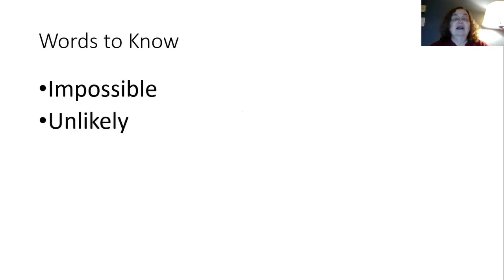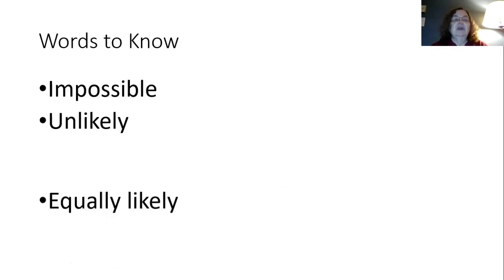First, we need to know some words when we are working with probability. And the first word is impossible. Impossible means it cannot happen at all. Like, I can't wake up tomorrow morning and be a giraffe. That's impossible. The next word is unlikely. That means something probably won't happen.